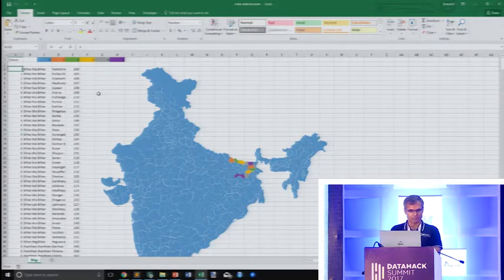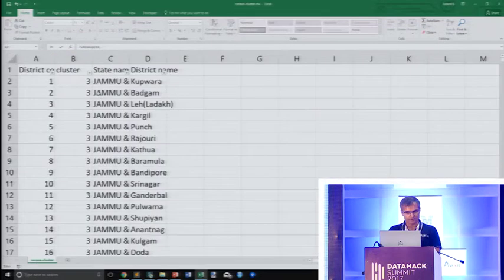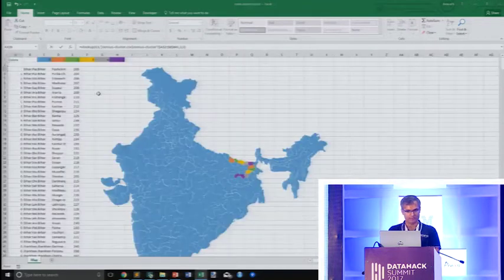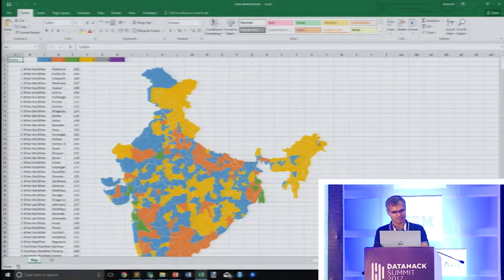So, I'm going to apply a simple VLOOKUP. I know you can't see this, but don't worry about it. I'm not here to teach you Excel. I'm going to look up the district and figure out what the cluster number is and fill that in and put it on the map. And now I get something that is slightly more meaningful.